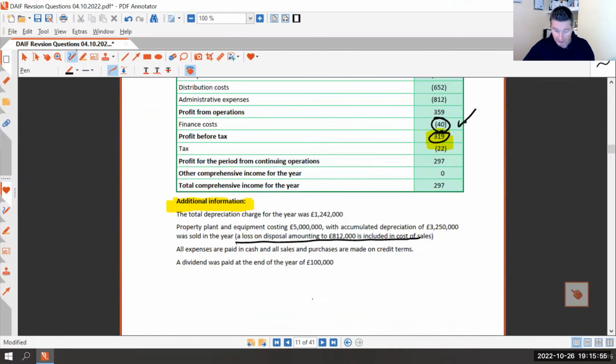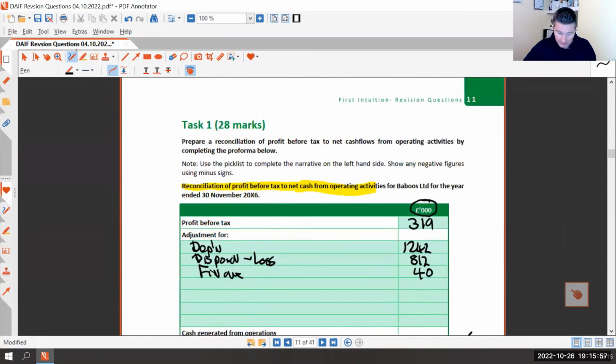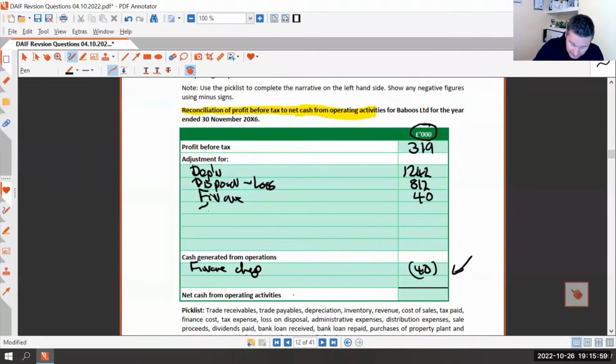So apologies for this scrolling on this one. So you've got the change in inventories. And they've got difference of 26. This would reduce cash because we've got more cash tied up in inventories than sat in the bank.